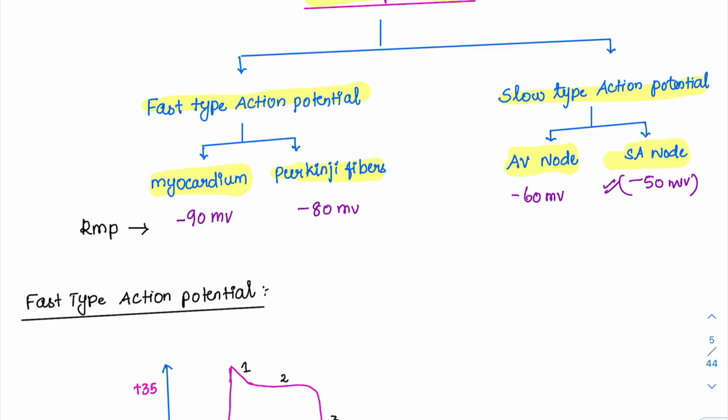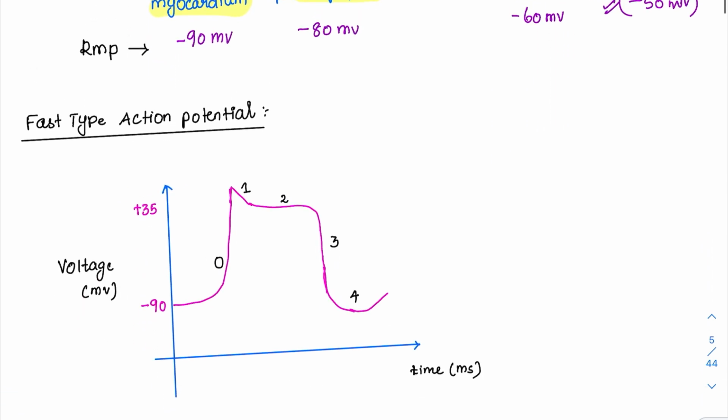So let's start our discussion with the fast type action potential. We have to know the reason for all the events happening in the action potential. This is the classical diagram of a fast type action potential. Whenever any graph is given, what is the first rule we have to follow? We have to see what is on the x-axis and what is on the y-axis. Along the x-axis, we have the time period in milliseconds. Along the y-axis, there is voltage. What is the RMP in the case of fast type action potential myocardial cells? It is around minus 90. That's why we have started it from here.